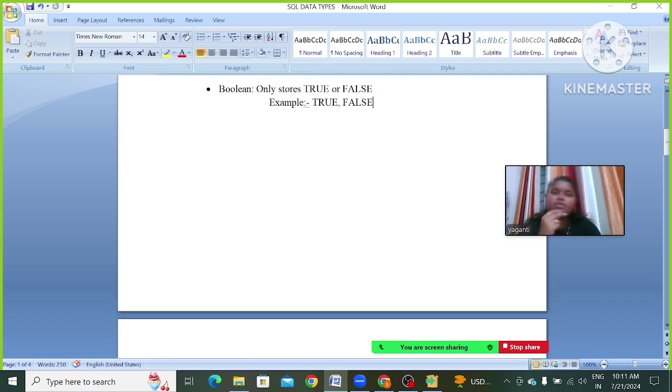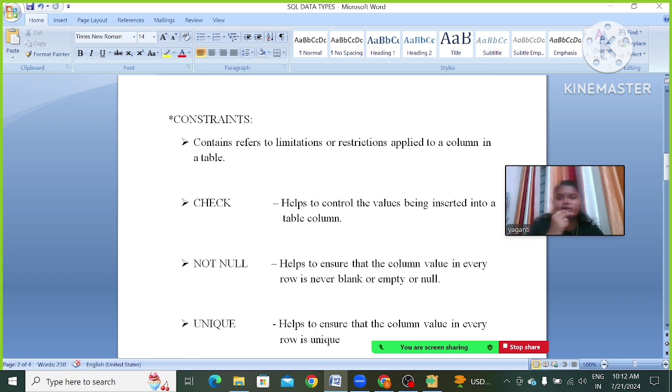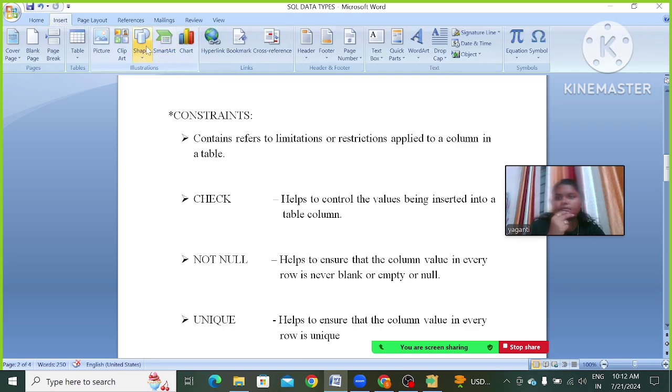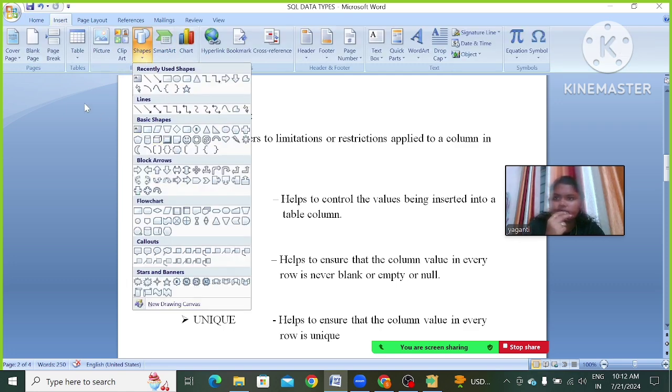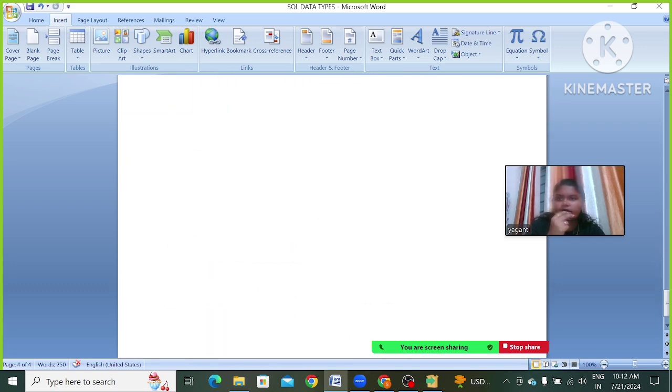Next one is constraints. Constraints refers to limitations or restrictions applied to a column in a table. While we are creating the table, we are going to create it column wise. That means, okay, I will show you some example. Here I am going to take one table.